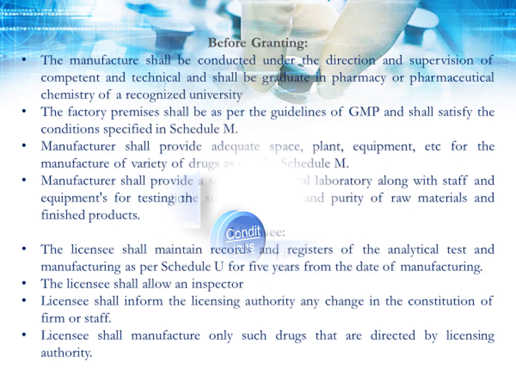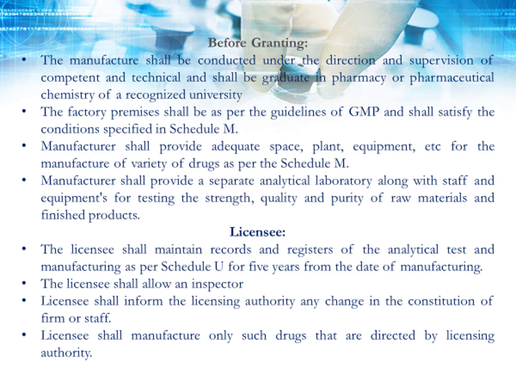See here the different conditions. Just take a pause and read out all the conditions, so that you will be able to discuss how to get the license for the manufacturing of drugs other than Schedule C, C1 and X.